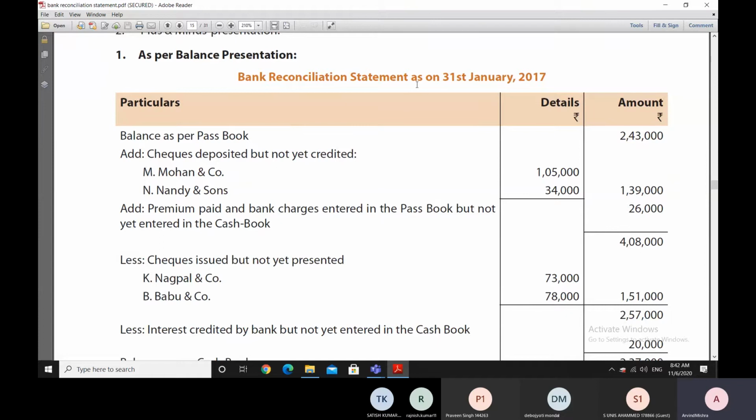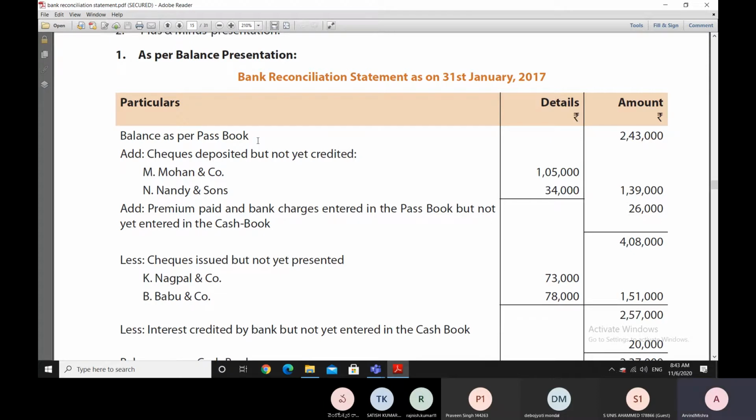So this is the bank reconciliation statement prepared as per the balance presentation. As we can see, we are starting with the balance as per the passbook. There is a details column and there is an amount column. We use the details column to aggregate the figures to be added, to be put in the amount column. And there is a particulars column here. So we start with the balance as per passbook. We could have started with the balance as per cash book also.